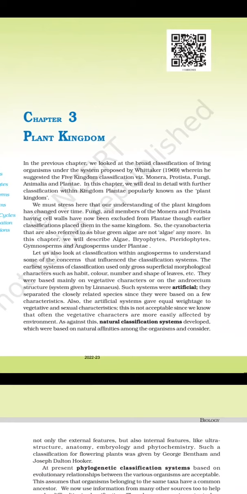Let us look at the classification of angiosperms to understand some of the concerns that influence the classification system. The earliest system of classification used only gross superficial morphological characters such as habit, color, number, and shape of leaves.